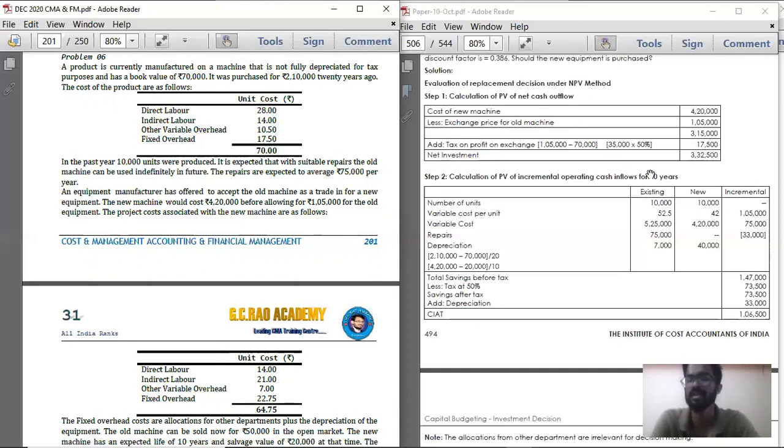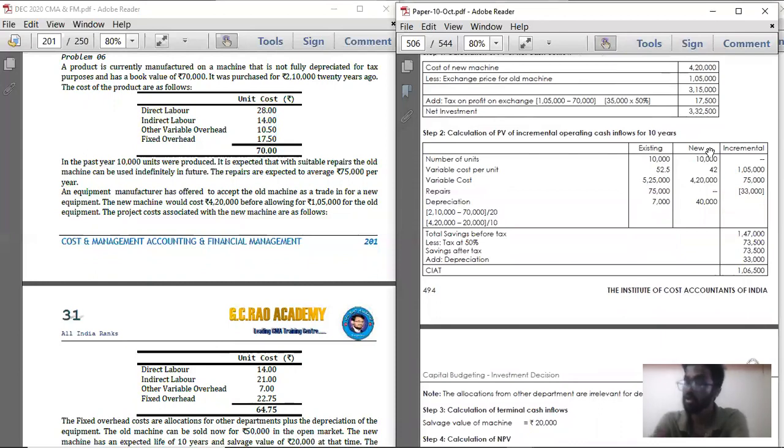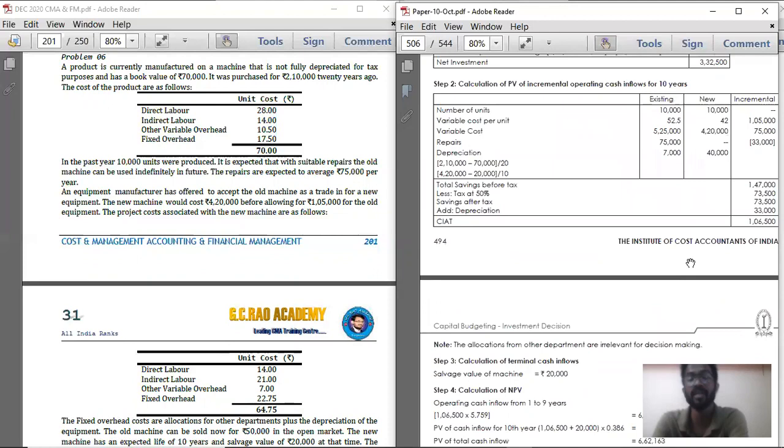That is incremental cash outflow, incremental present value of cash outflow. So all these are incurred at the beginning of the year 0 itself. So multiplying by 1, you will get the present value of incremental cash outflow, that is 3,32,500. So this is the present value of cash outflow. Now we should calculate the present value of cash inflow.